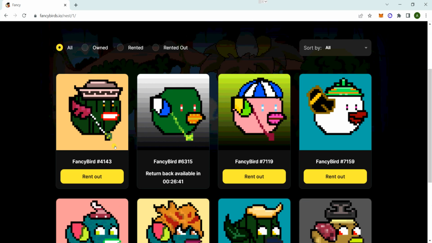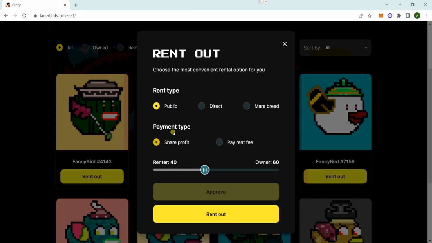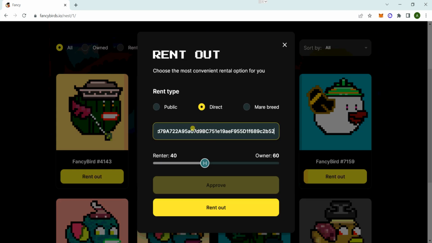Now, after you've connected, if you go to Nest, you'll see all the birds that you own, and you can then rent it out directly to your scholars, right? So all you have to do is click rent out, click direct, paste the address here, and then this is the split percentage. The minimum is 40%, and then you can adjust it from there, right? For this one, we're gonna do 50. If this is your first time renting out, you have to click on approve, pay some Matic for the gas fee, wait a little bit, and then you can rent out afterwards, right?